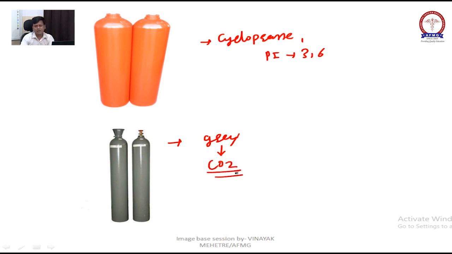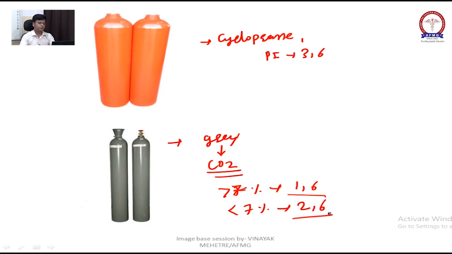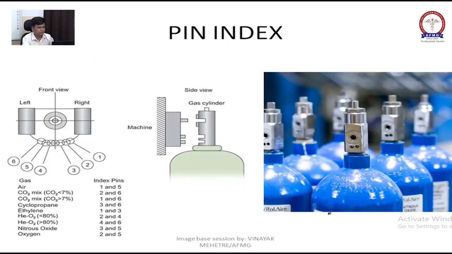Now there are two pin indexes for CO2. When the gas present is more than 7%, it is 1 and 6. Less than 7%, this will be your 2 and 6. Okay, there are two cylinders, which means there are two pin indexes for carbon dioxide. Okay, now we will go next.